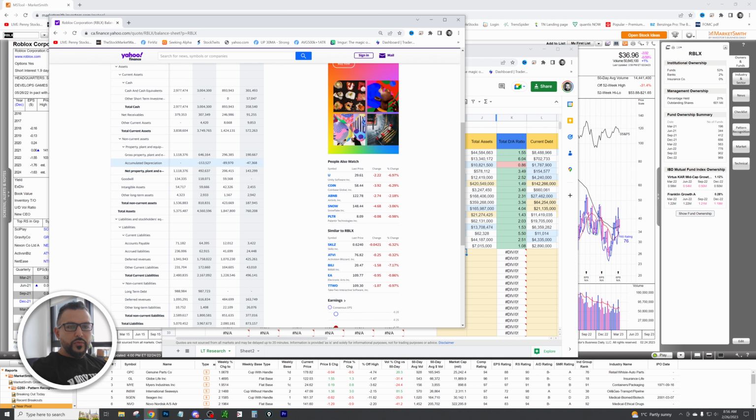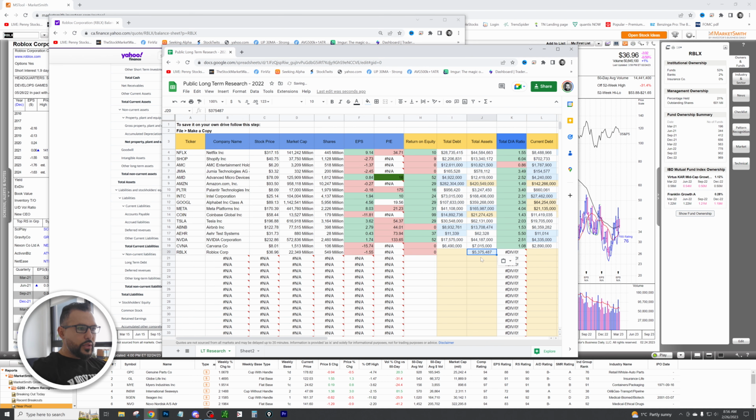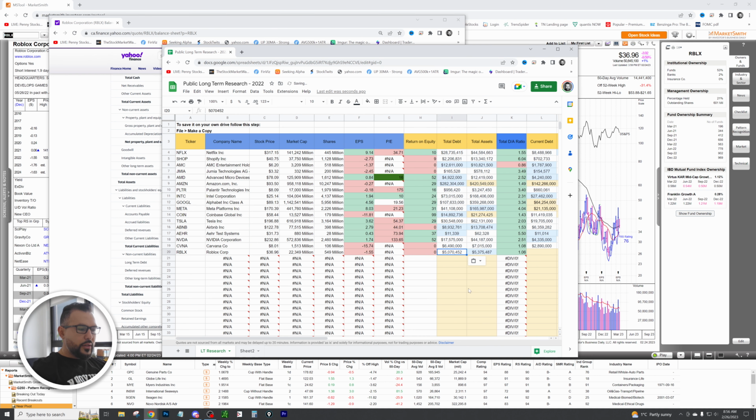We have total assets right there. I'm going to take that number and plug it in, and then we have our total liabilities. Take that and plug it there. Perfect. So right off the bat, we do have a positive number. If we sell all our total assets, we could take care of our total debts. That's a good thing.